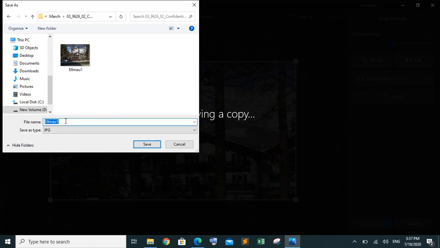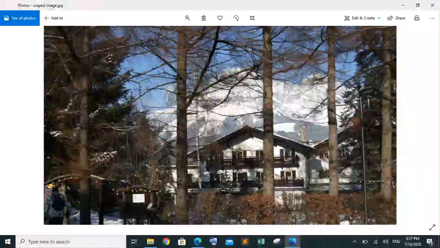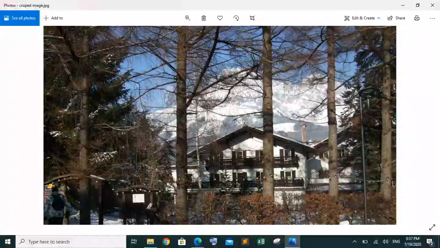I'm going to name it cropped image. Okay, so there I have saved the copy of the image. You can see that we have set the ratio of the image as well as removed the lower portion of it. Okay, this one is done.